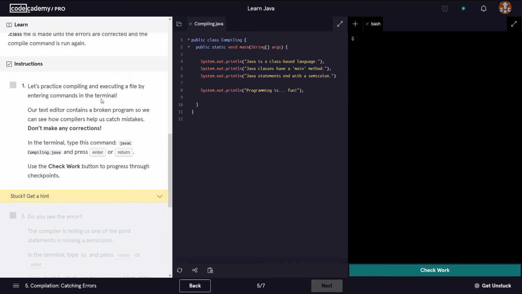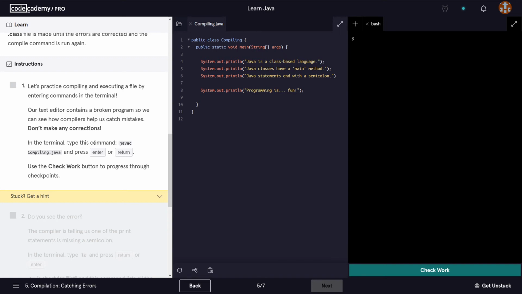Now, if we have a look at the instructions, they tell us to practice compiling and executing a file by entering commands in the terminal. Our text editor contains a broken program, so we need to see how compilers help us catch these mistakes. Don't make any corrections. So this program here contains some errors, and we're being told not to make any corrections just yet.